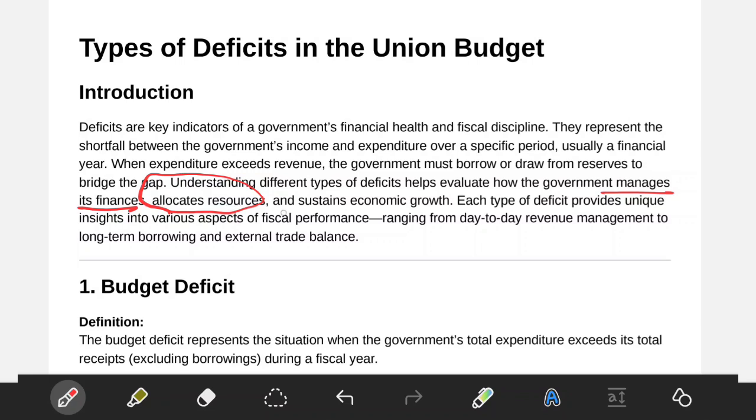Government, how they are allocating the resources, whether for capital development or the revenue expenditure part, whether infrastructure development or the pension, and so on. Qualitative, quantitative expenditure we are talking about here. So allocation of resources and sustaining economic growth. With the help of deficits, we will be able to know whether the economic growth will sustain or not.